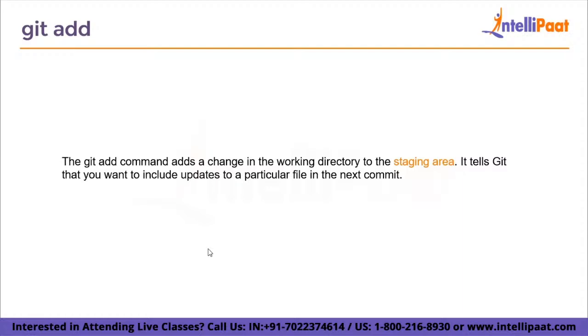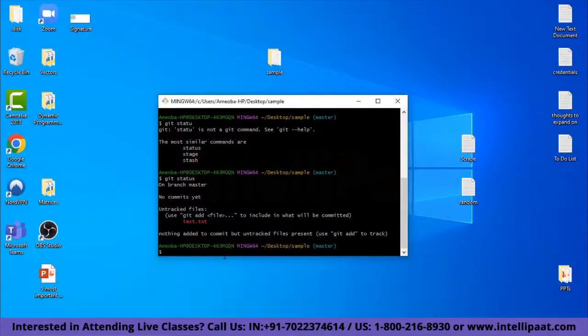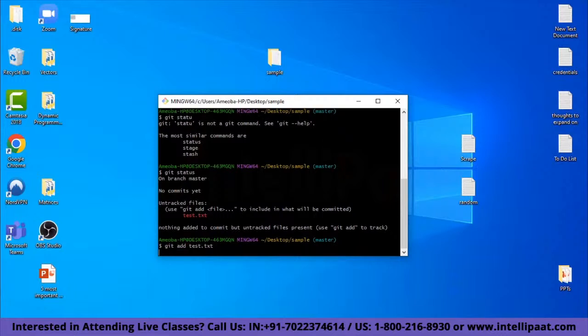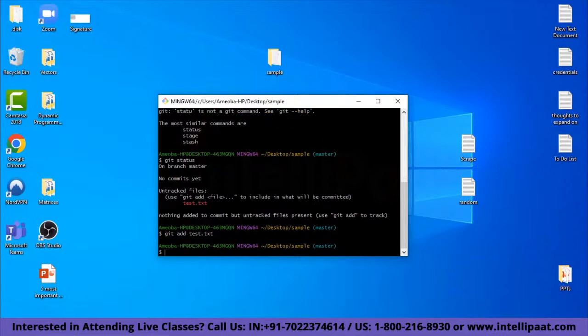So it basically tells Git that you want to include updates. An update here means that I have created a text file. That is an update. And if I add anything to the text file, that is also considered an update. Now let me show you how to add this text file to the staging area. We can use git add and then type the name of the file, test.txt. Now the command has successfully run, and it is ready to be committed, which is our next command.